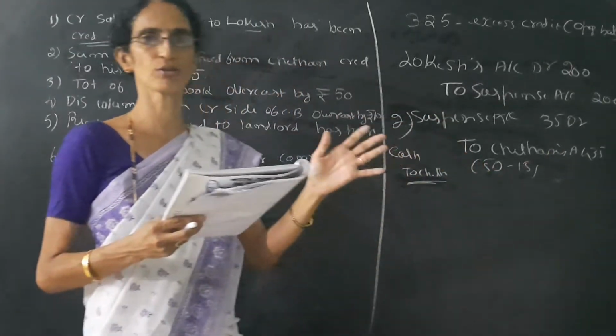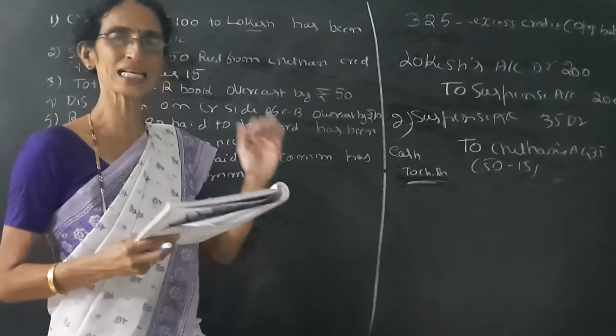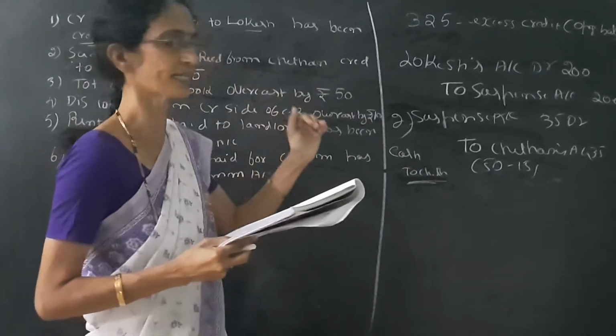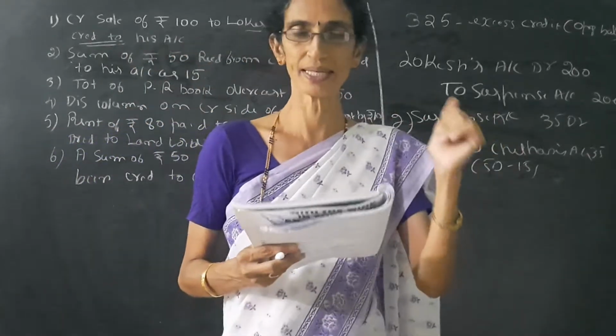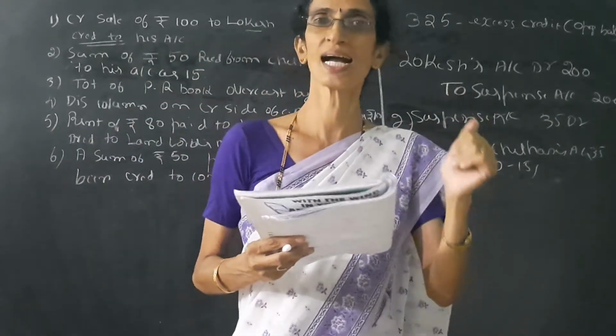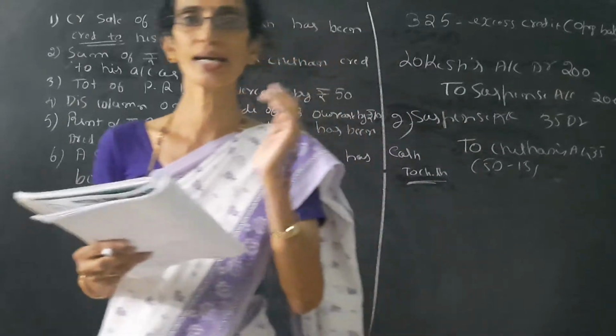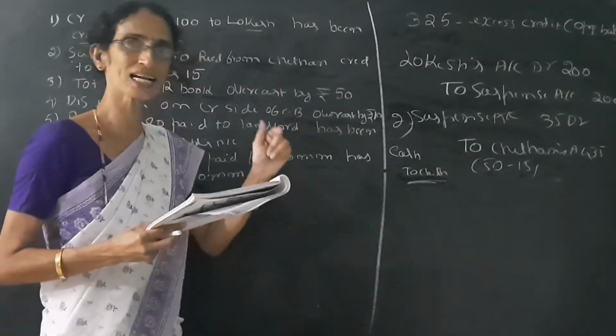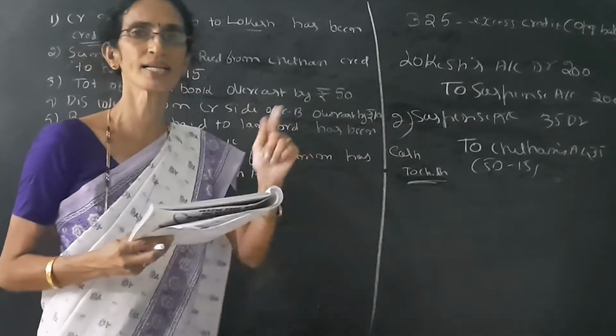You can write like that only. Or easily you can write like this: being the undercast in Chetan's account rectified.